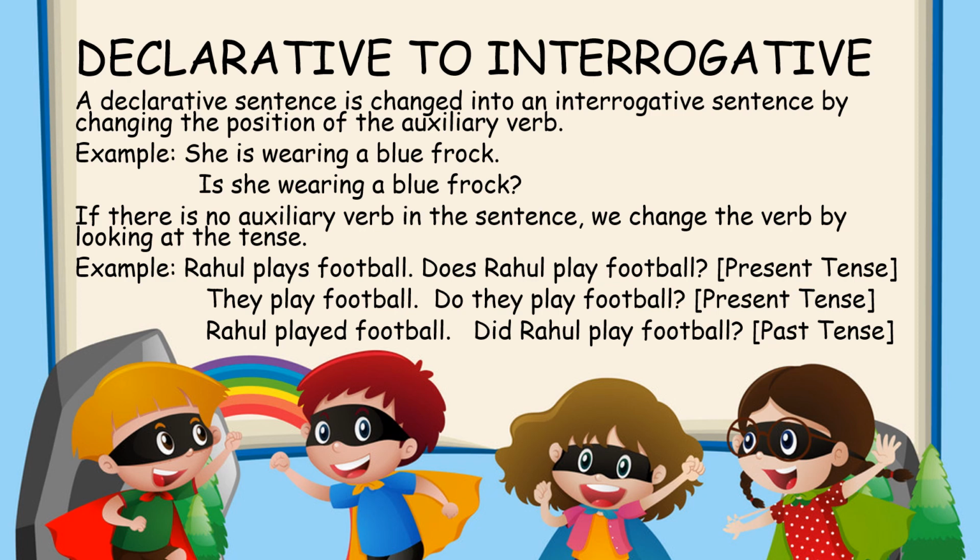This is how you change from declarative to interrogative. But if there is no auxiliary verb in the sentence — before, what we did is there was an auxiliary verb, so we changed with that. But what if there is no auxiliary verb in the sentence? We change the verb by looking at the tense. So then we'll change the verb, the normal action verb, by looking at which tense it is.